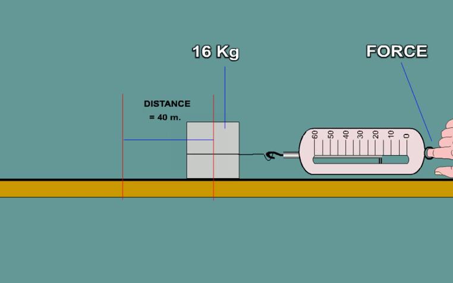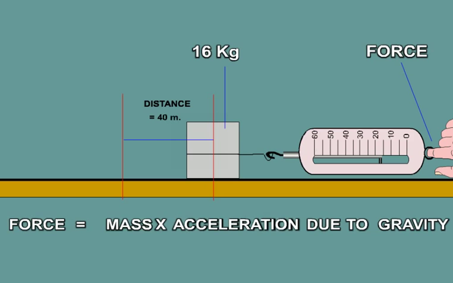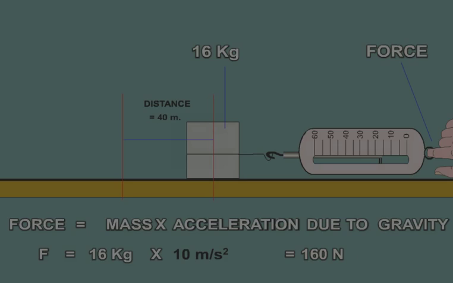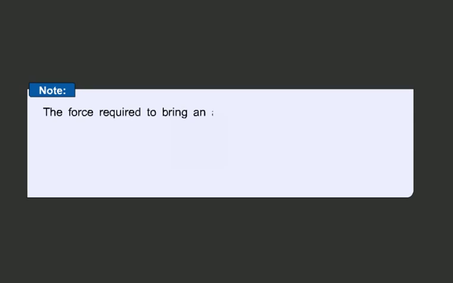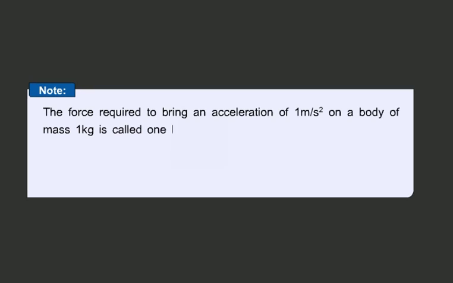Here, force is applied to move the body. The weight of a body is the product of the mass and acceleration due to gravity acting on the body. Hence, the weight of the wood, force, equals 16 kilograms into 10 meter per second square, which gives us 160 newtons. Note that the force required to bring an acceleration of 1 meter per second square on a body of mass 1 kilogram is 1 newton.